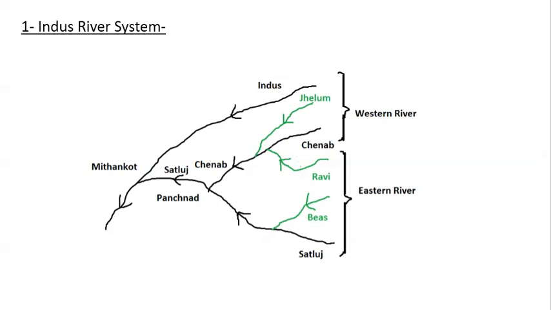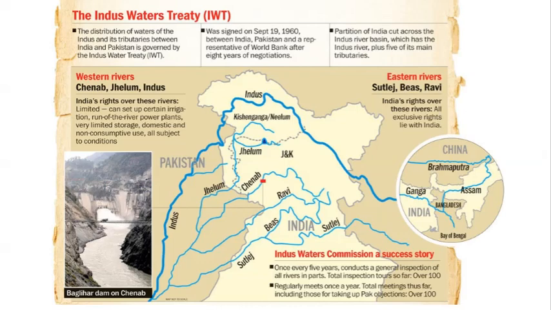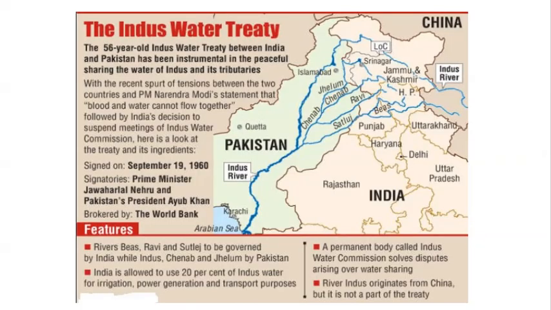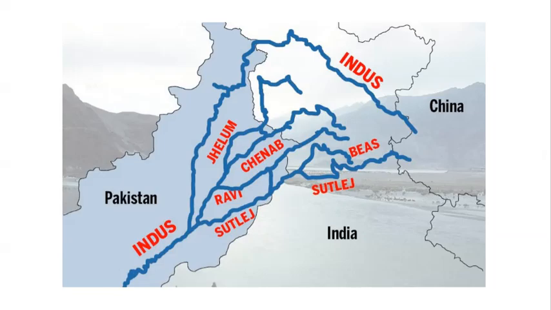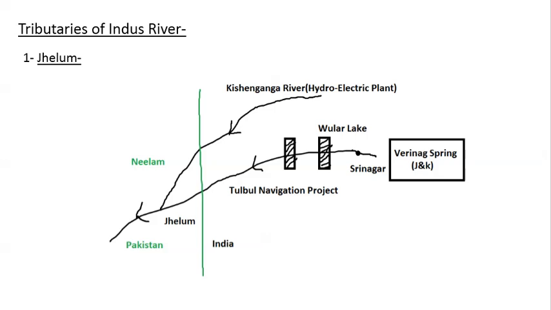So that was all about this diagram. So basically this is the Indus Water Treaty. The main points I have already told you. For further study you can refer to this slide. This is the same Indus Water Treaty that we have discussed. So this is basically a more picturesque diagram of what we were discussing till now. Now coming to the important tributaries that we were discussing, in somewhat more detail. So basically this is the diagram that I have prepared.